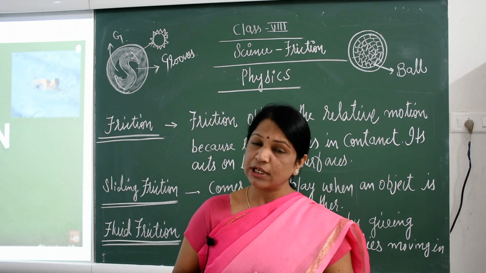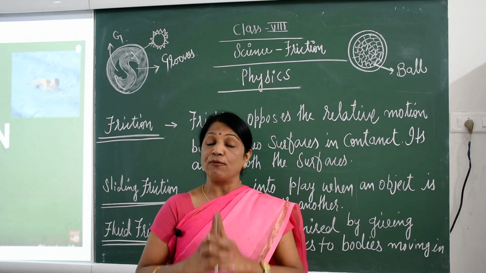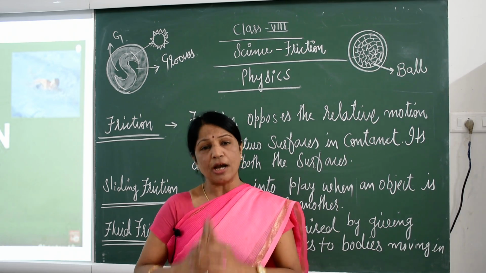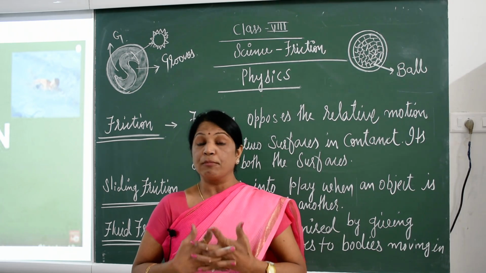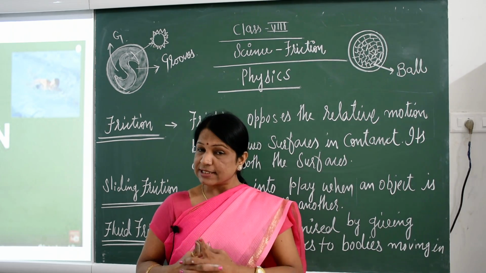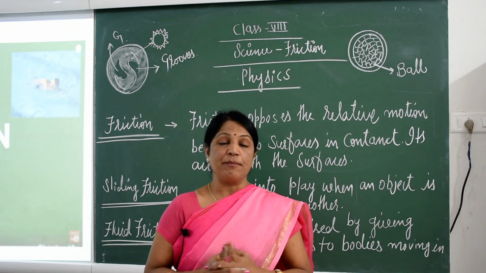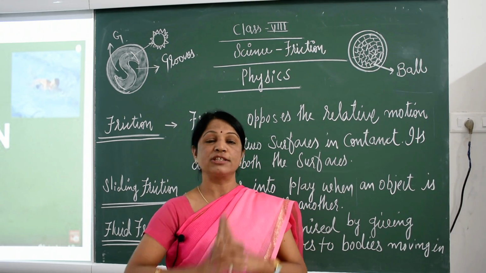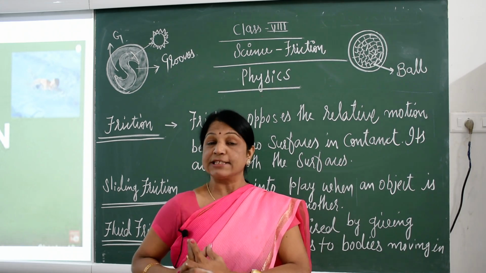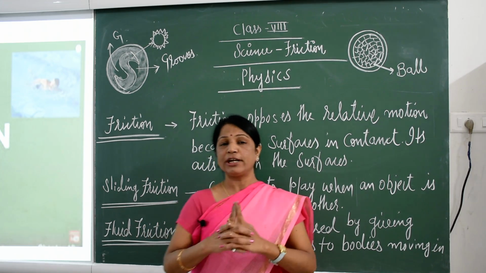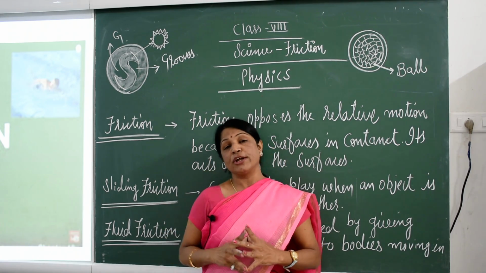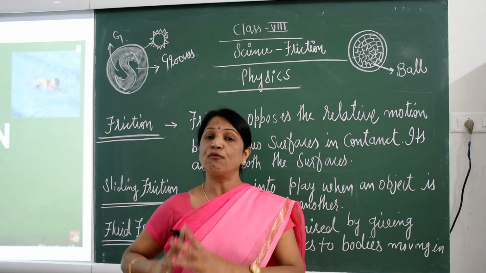And children, one more thing, friction is our friend and foe also, and it is also a wastage of energy. Its example is machinery. All the machinery also has wear and tear. It is wastage, it means it is the foe, and sometimes it is the friend. So friction is a friend, it means advantages. Friction is a foe, it means disadvantages. It has both. So that is why in all chapters we see in depth the friend and the foe parts of friction.